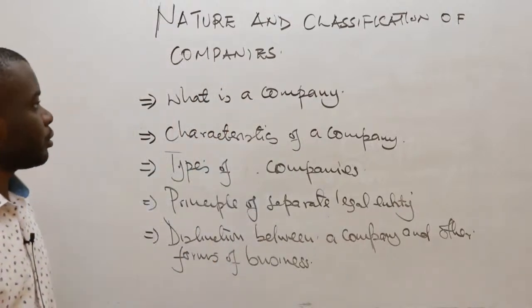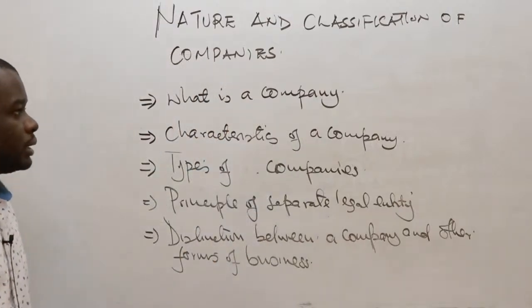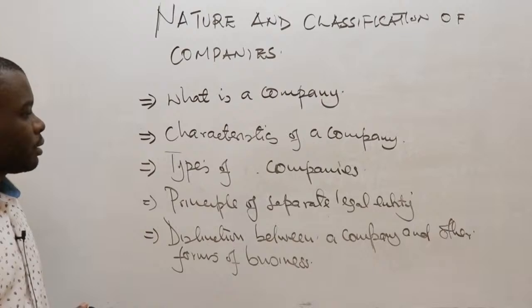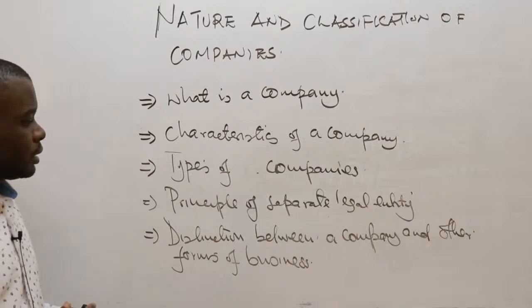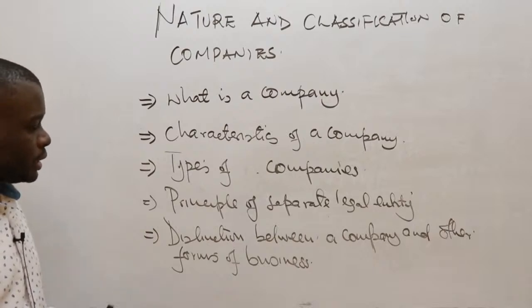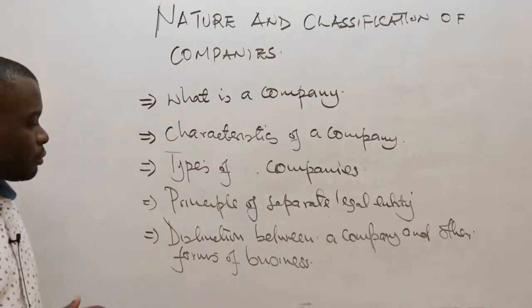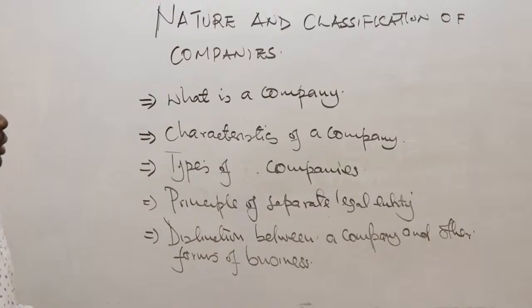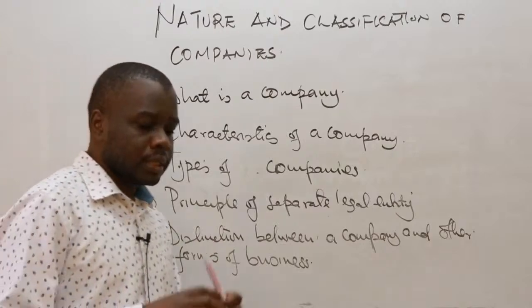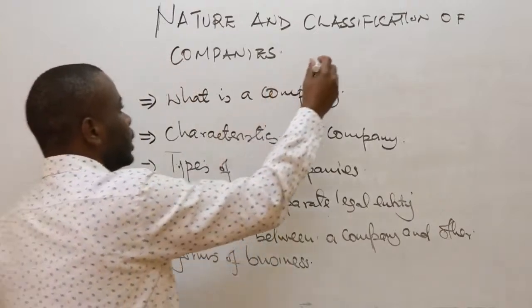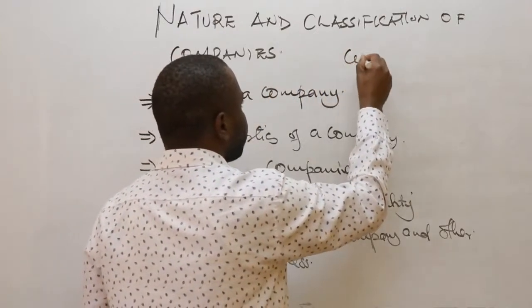So you're basically saying you're supposed to be able to know what is a company. What exactly do you mean by a company? Then characteristics of a company, then the types of companies, then the principle of separate legal entity, then the distinction between a company and other forms of business. So basically, this is the first topic under company law. So generally, we are talking about company law.